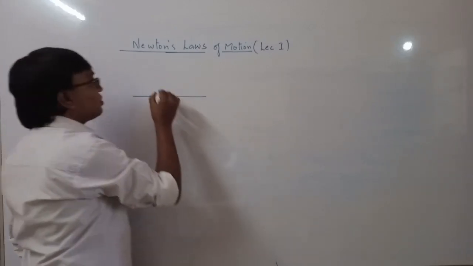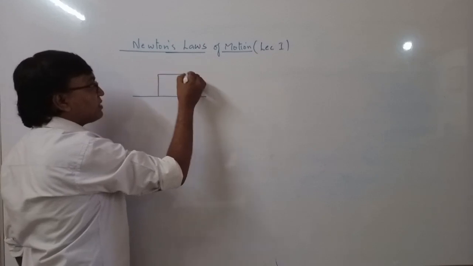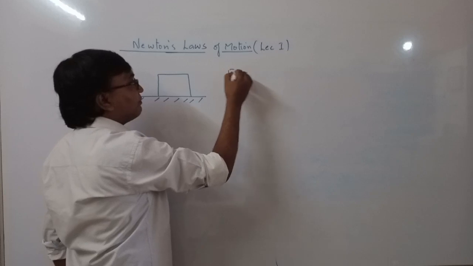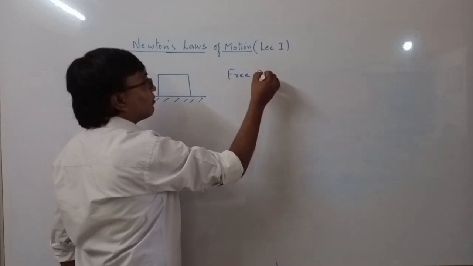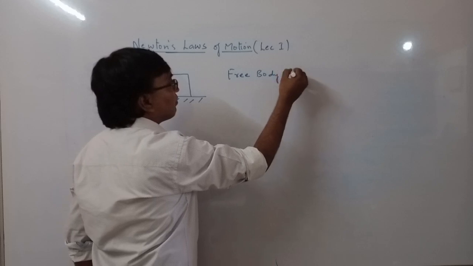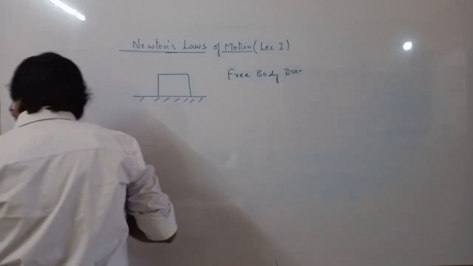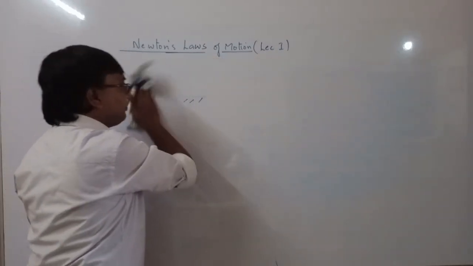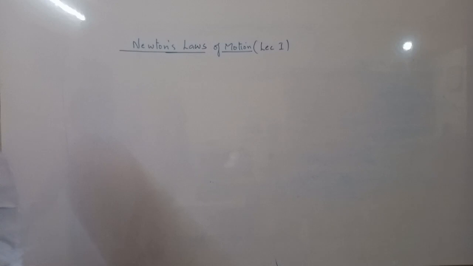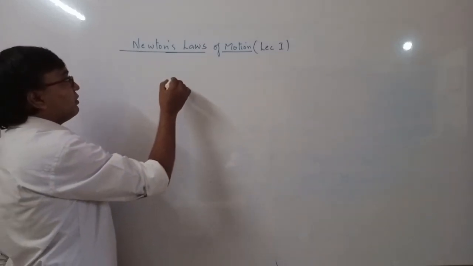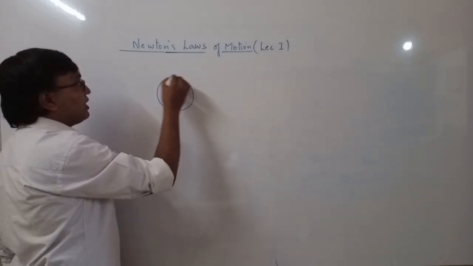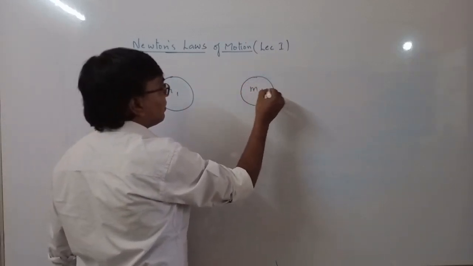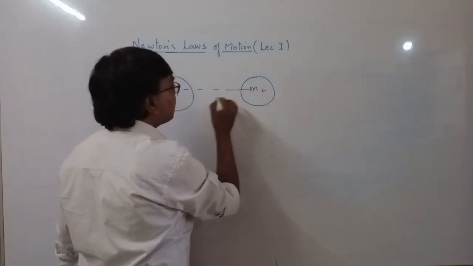To solve Newton's laws problems, we have the concept of a free body diagram. Before this, we'll see interactions between bodies. Let us say there are 2 bodies, M1 and M2, and the distance between these 2 bodies is r.